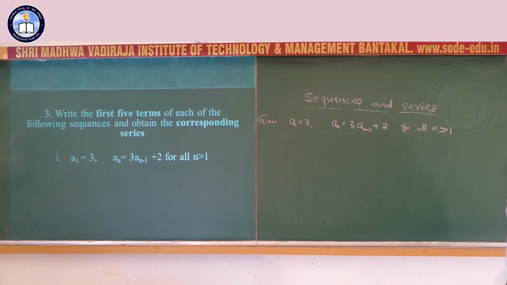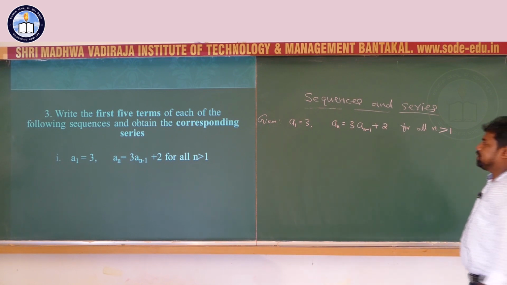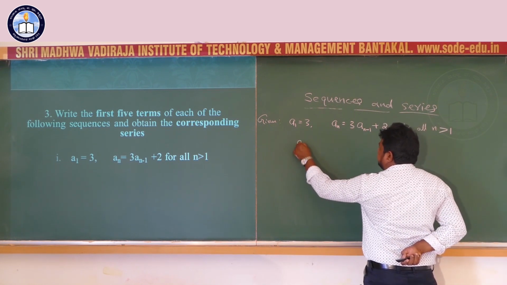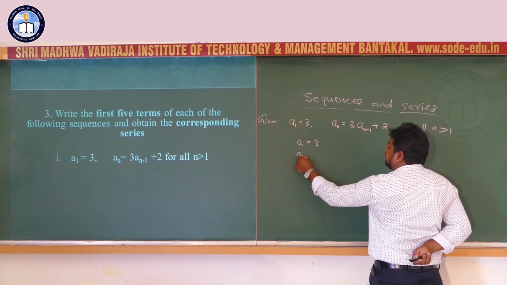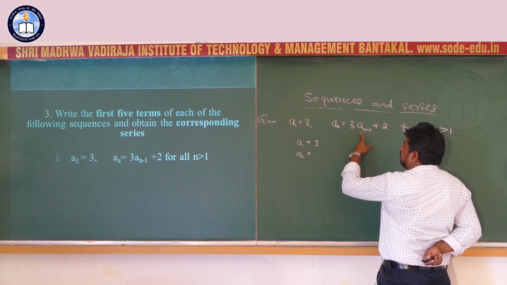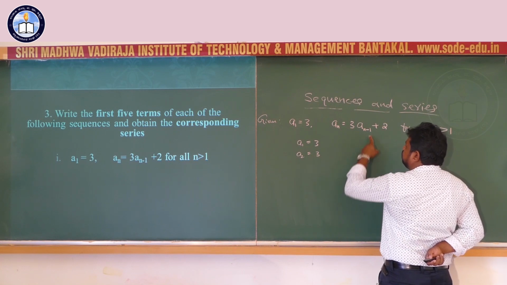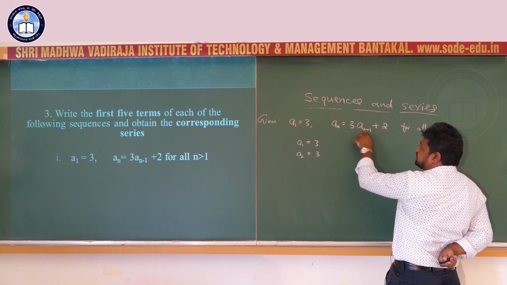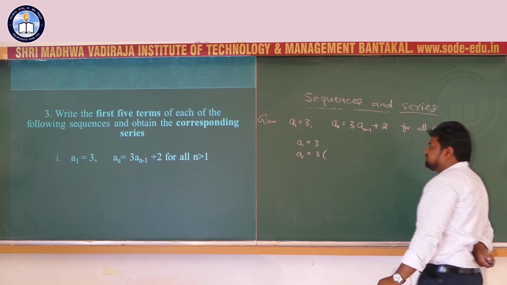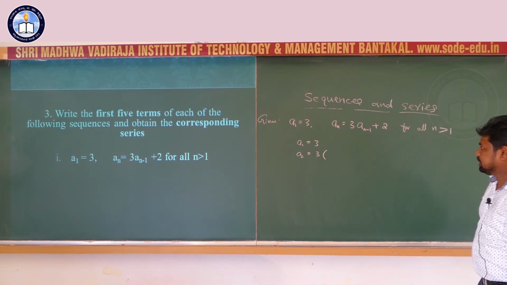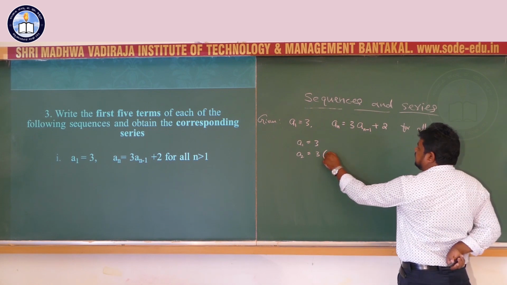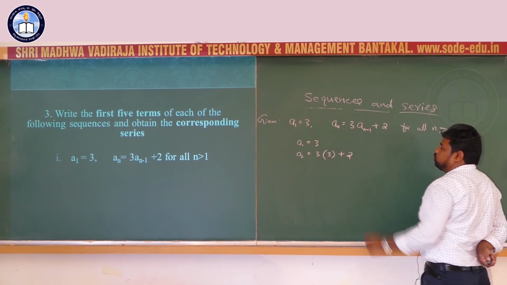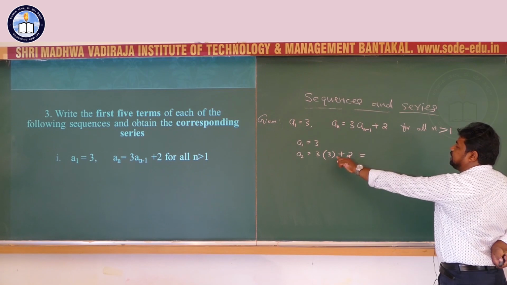Here we have to find the first 5 terms. The first term is already 3, a1 equals 3, and an equals 3 into an minus 1, plus 2. For the second term, the previous term is the first term, 3 into 3 is 9, plus 2, that is 11.